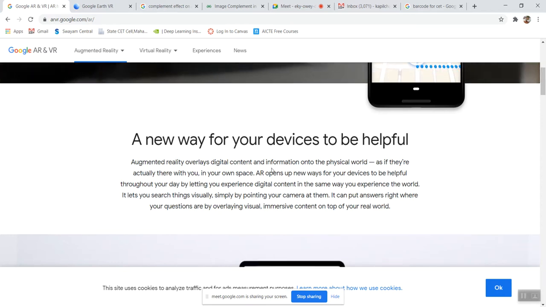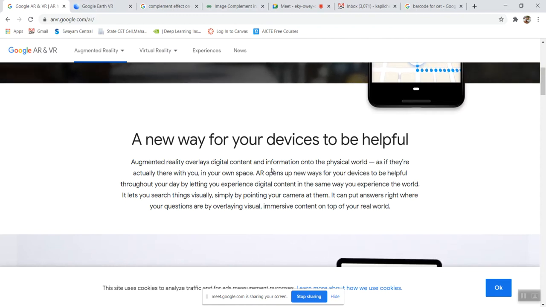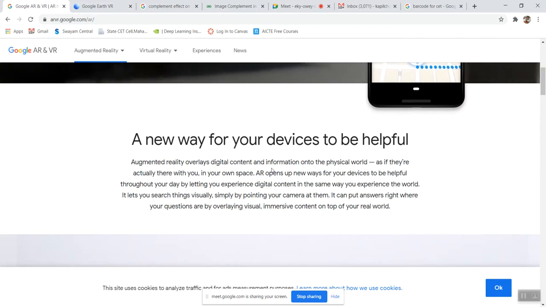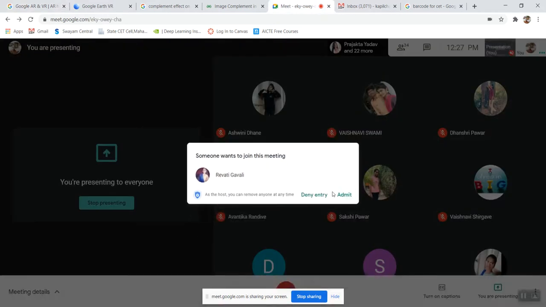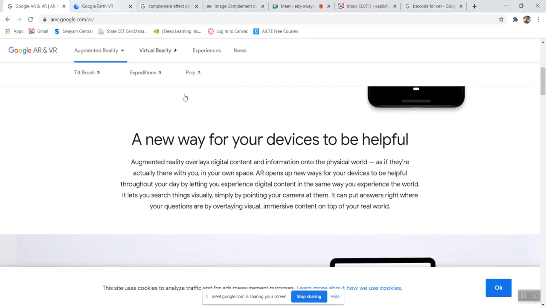It means something that is not present in your physical or real world, but it is some digital content that we want to bring into your real world. How is it going to be done? We will see it here.